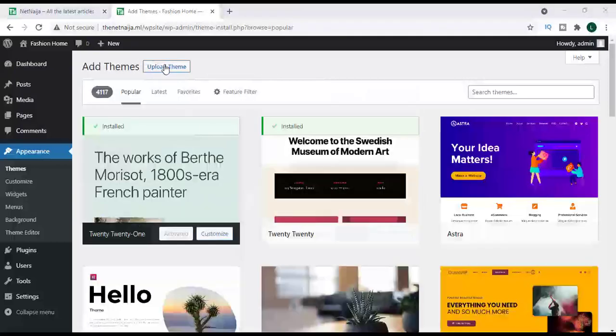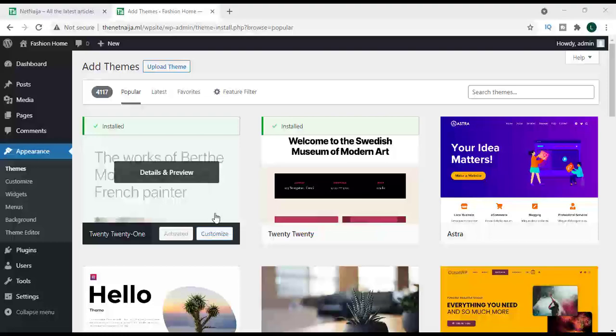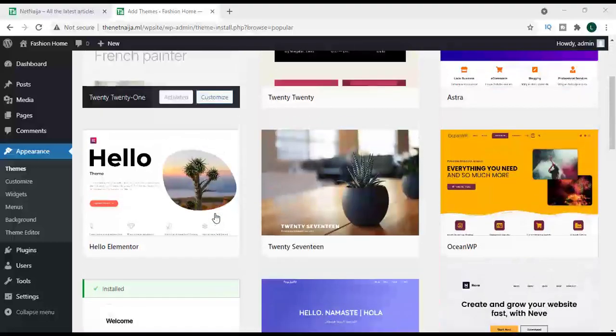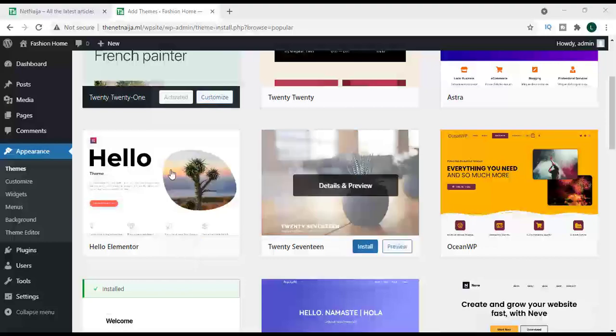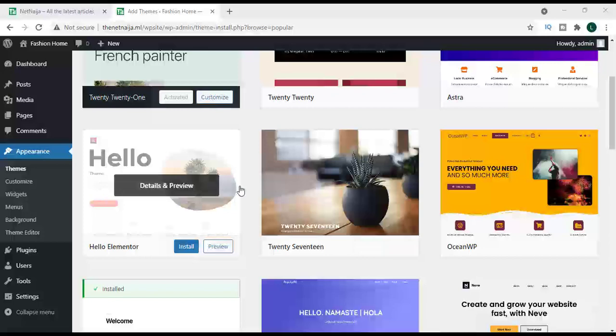To add a new theme, we can download a theme from anywhere, and it must be a zip file, so we can upload the theme here and activate. But in our case, we are going to use a free theme that I prefer to use at any time, because this theme is very light and easy to customize.